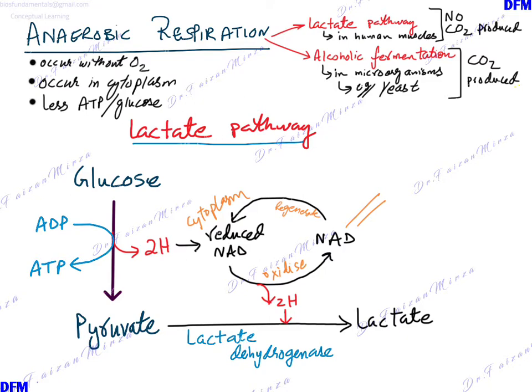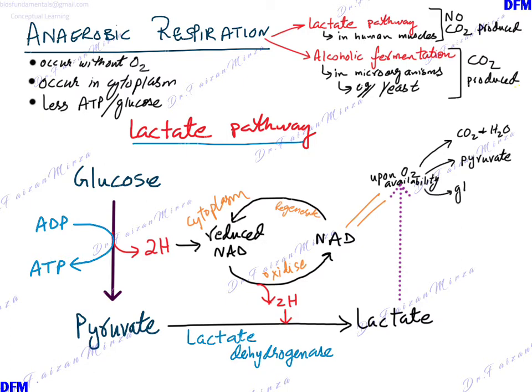So in anaerobic respiration, which occurs by the lactate pathway, reduced NAD loses the two hydrogens and the hydrogens get added to pyruvate. The enzyme lactate dehydrogenase catalyzes the reaction and pyruvate is turned into lactate. The outcome of this reaction is that lactate is produced, but reduced NAD becomes oxidized. Oxidized NAD is then once again available for another glucose molecule to lose two hydrogens, and these two hydrogens can reduce NAD once again, and the same pathway can continue, with one ATP being released every time.